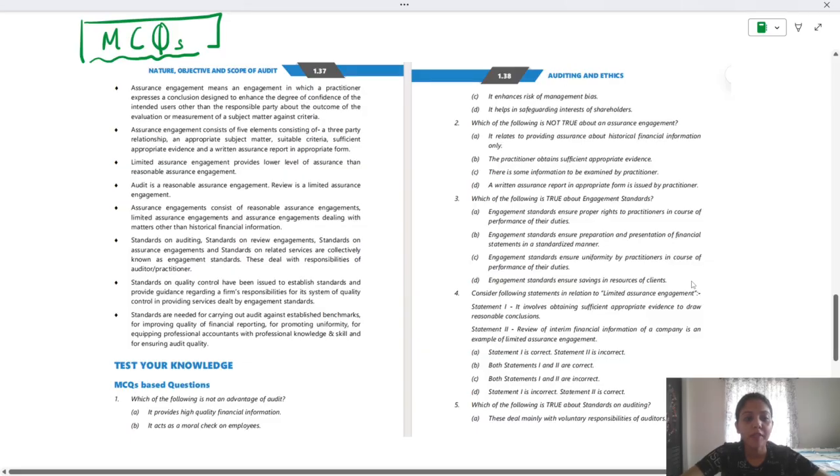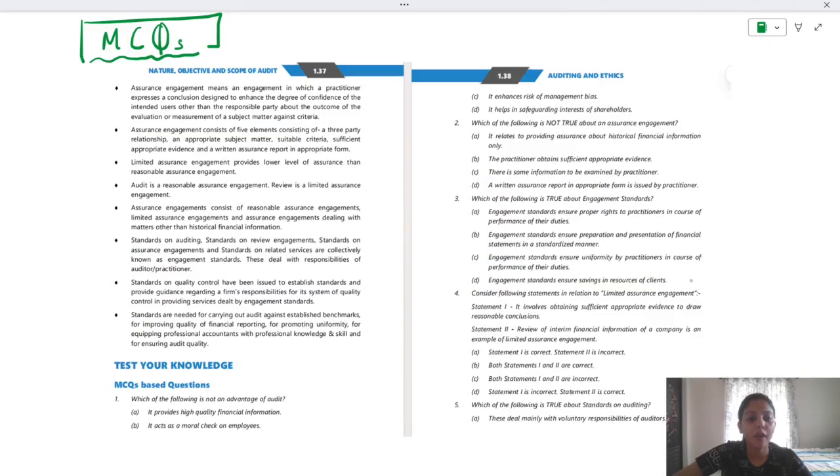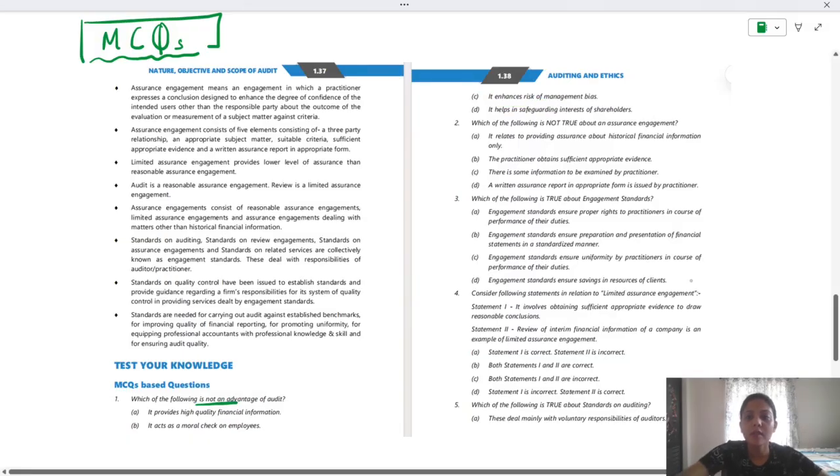Now going to MCQ based questions. Which of the following is not an advantage of audit? Not an advantage, which means not a benefit. It provides high quality financial information. It's a benefit of audit. It acts as a moral check on employees. Yes, benefit of audit. It enhances risk of management bias. It helps in safeguarding interest of shareholders. Yes. So the right answer, not an advantage, means C. We haven't told anything like this being a benefit. It enhances risk of management bias. No, right? So the option is C.